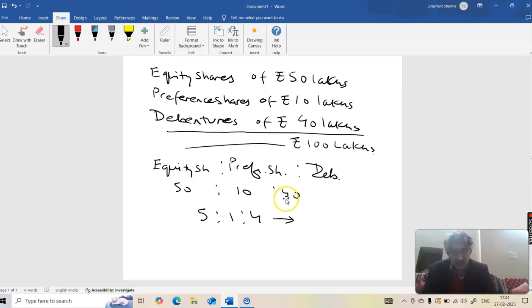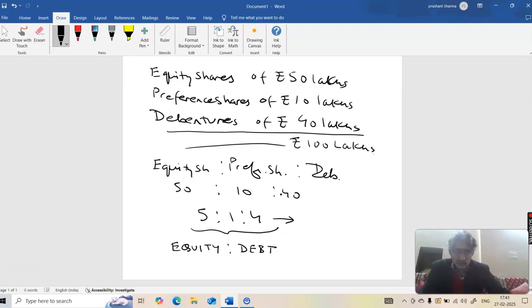We can view capital structure from a different aspect. And what is that aspect? In the form of how much is equity. Equity means the owner's funds, owned capital. And what is the debt? Debt means whatever money we have borrowed.